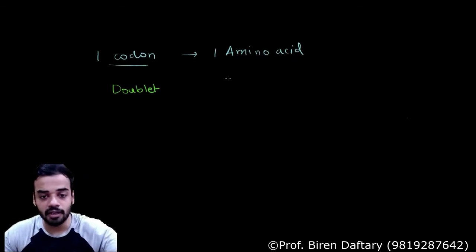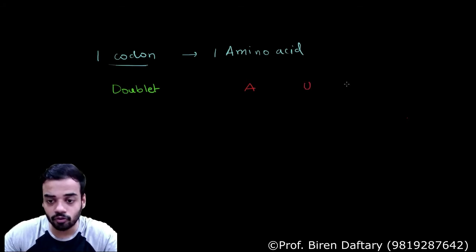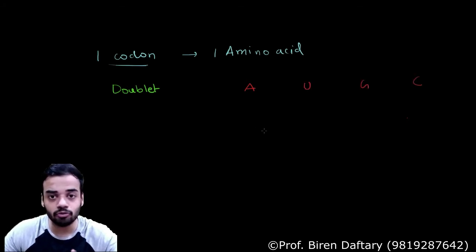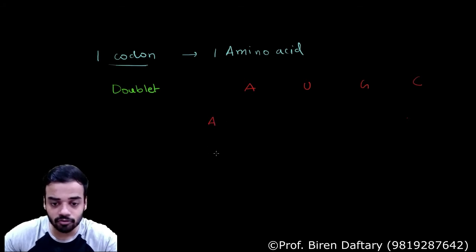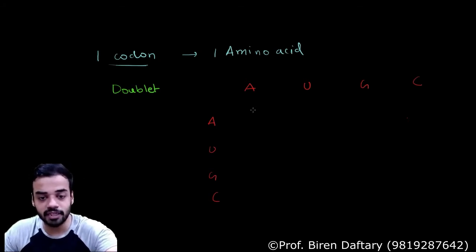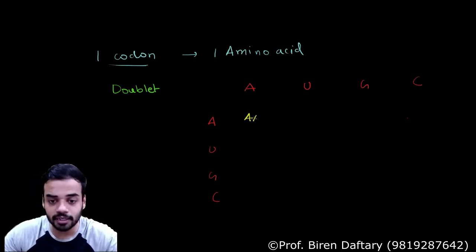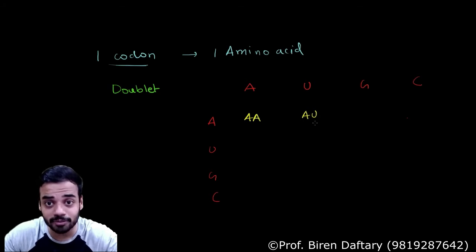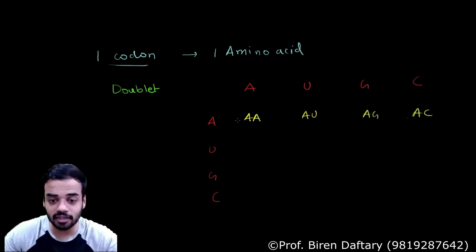It is very, very simple. I will just write down the 4 nucleotides over here. We have to write down all the combinations. I will write down A, U, G, C over here as well. And now we just have to write the combinations. The first combination is AA. Here it is AU, because now it is a doublet. Please remember this. I am writing 2 nucleotides. We are assuming that the codon is made up of 2 nucleotides. This will be AG, this will be AC. Similarly, this will be UA, UU, UG, and UC.